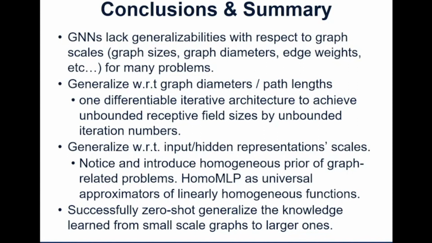Later on, we notice that the hidden representation and input representation scales still vary. So we introduced the homogeneous pair for graph-related problems, and then introduced this homo MLP as a universal approximator of all the homogeneous functions. Finally, we show that our model can zero-shot generalize to much larger graphs on many tasks. Thank you.